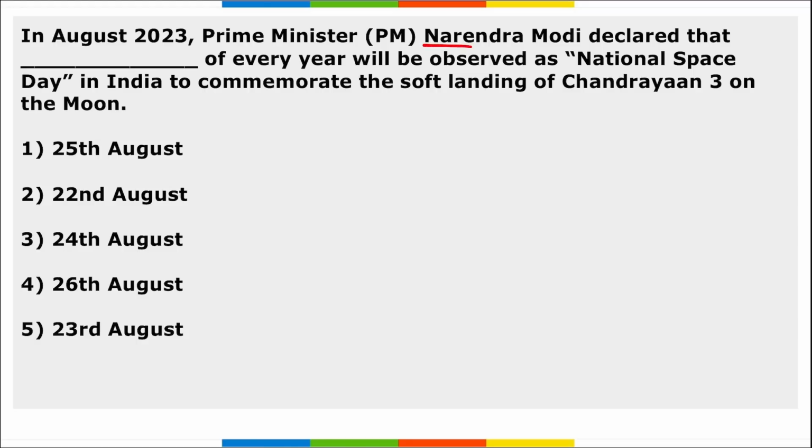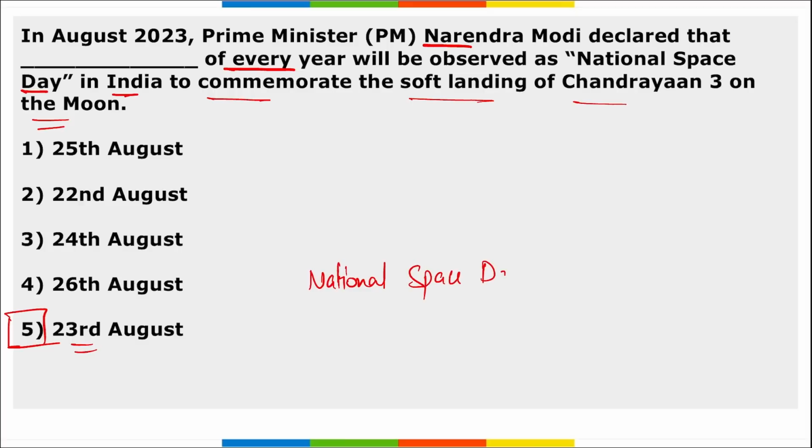PM Narendra Modi declared that 23rd of August every year will be observed as the National Space Day in India to commemorate the soft landing of Chandrayaan 3 on the moon. So it is 23rd of August, right? PM Modi declared that 23rd of August every year will be observed as National Space Day. Reason being because on 23rd of August Chandrayaan 3 landed on the moon, correct?